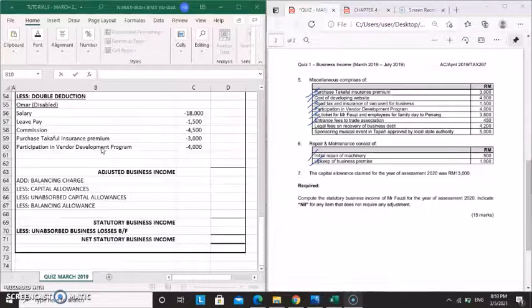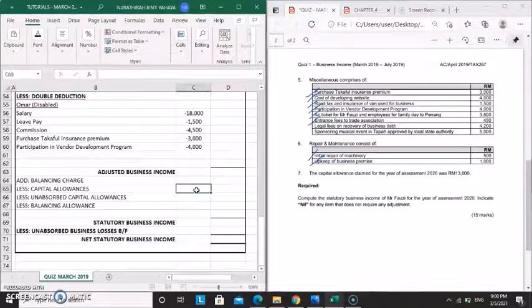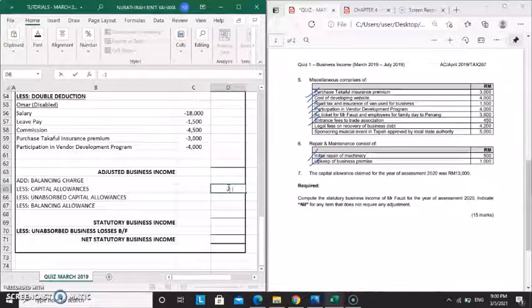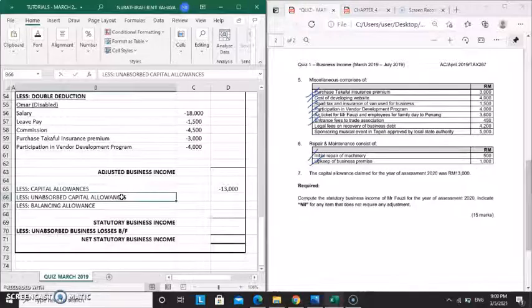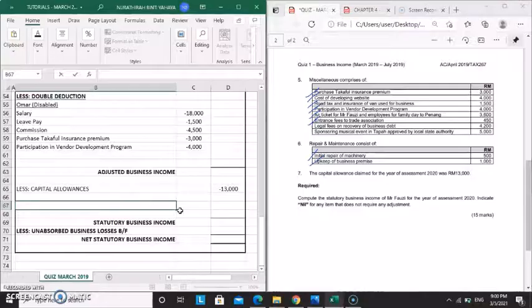Okay, last but not least is capital allowance. The capital allowance item is going to be put after adjusted business income. So it is going to be less capital allowance here, amounted to 13,000 ringgit. Less 13,000 ringgit. So the other of this item is not here, so kita buang.